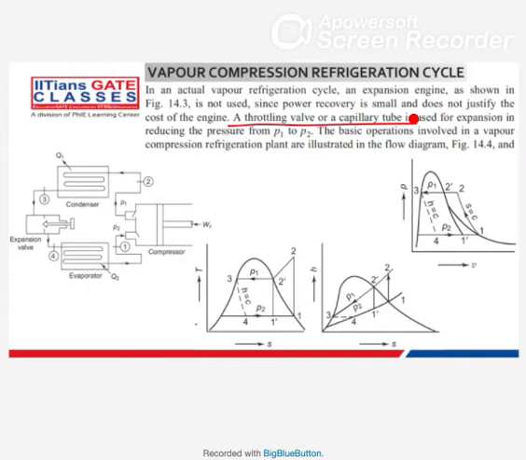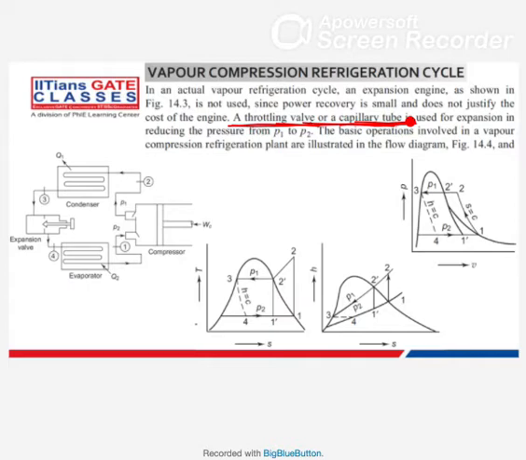the flow process of open system in the first law. There we have studied this throttling valve. What a throttling valve does is reduce the pressure, and it reduces the temperature also, keeping enthalpy constant. If you remember, the throttling valve or capillary tube reduces the pressure and temperature keeping enthalpy constant.